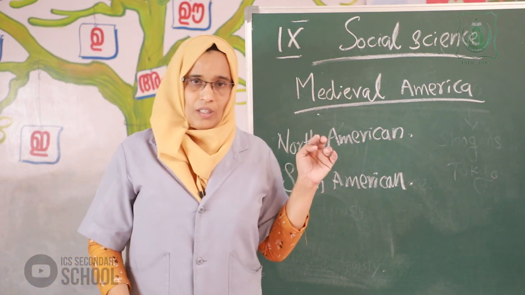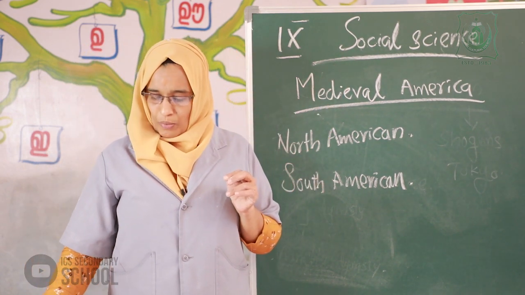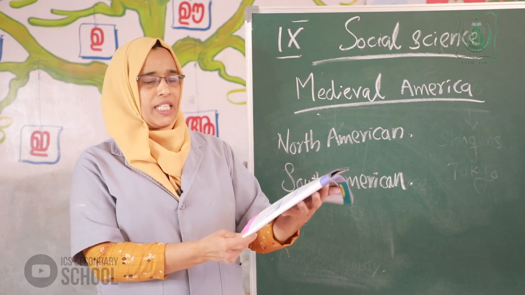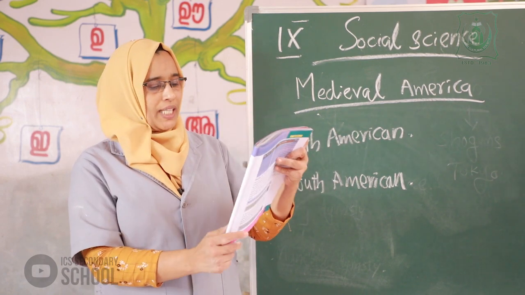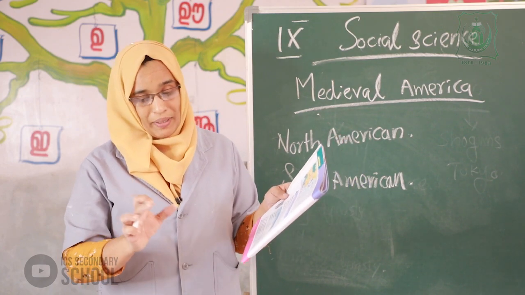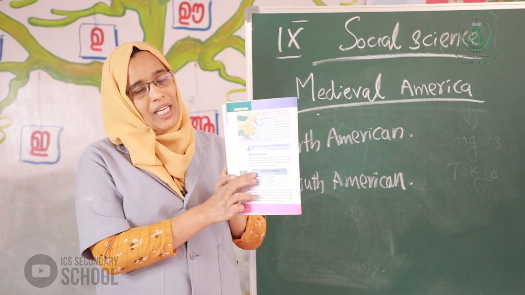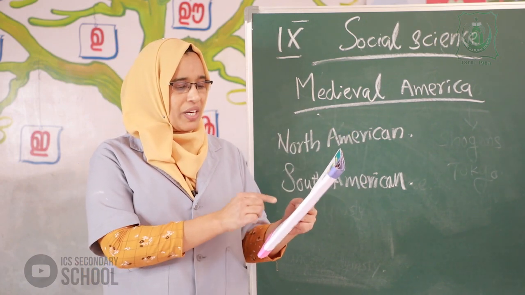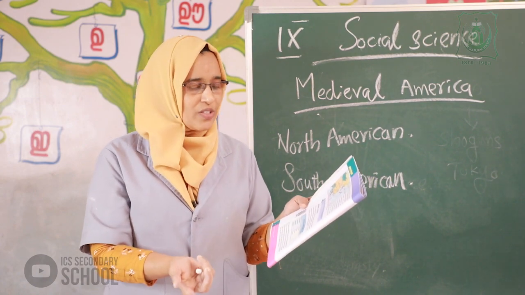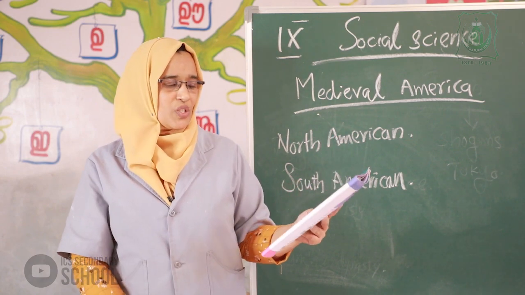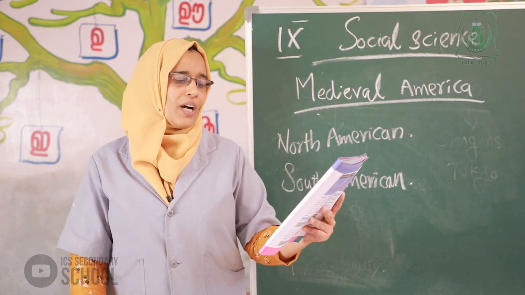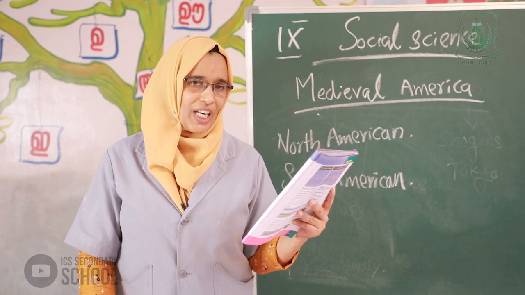Look at the textbook, page number 18, medieval America. Then American civilization. The first box is North American civilization, the second is South American civilization. Which are the North American civilizations? First one, the Mississippi civilization.